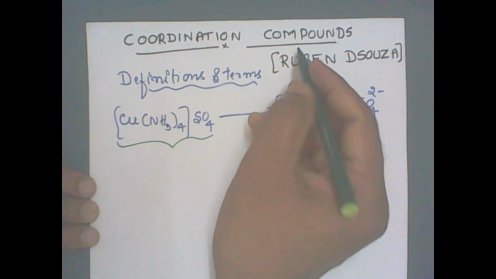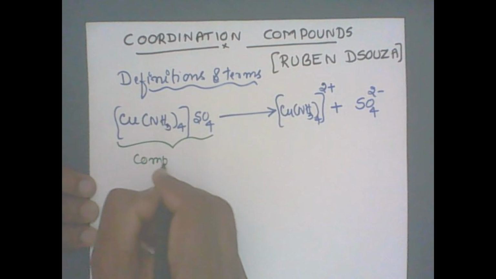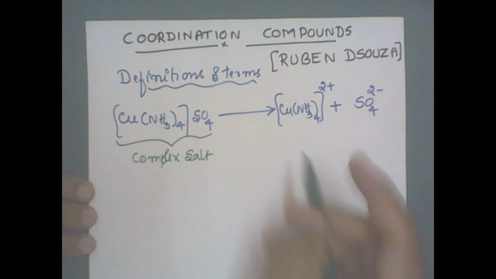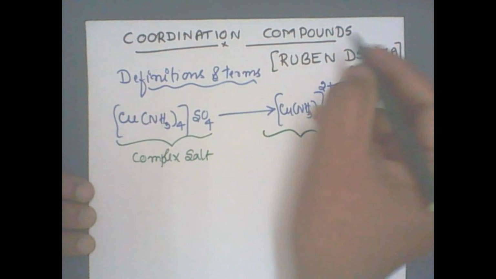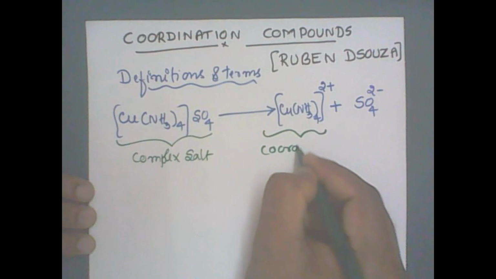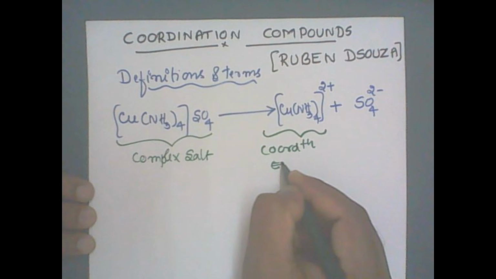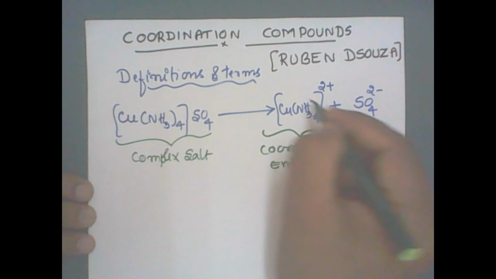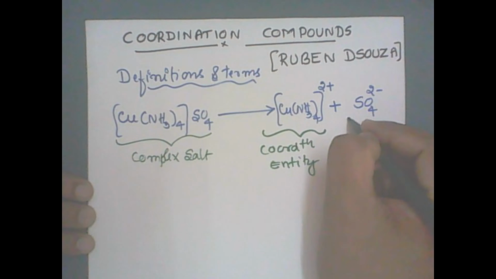Now to begin with, we have got a complex salt or coordination compound. Let me write down complex salt. This is the complex salt. And a complex salt or coordination compound contains a coordination entity. Outside the coordination entity, that is outside the square bracket, whatever ions are there, they are called the counter ions.